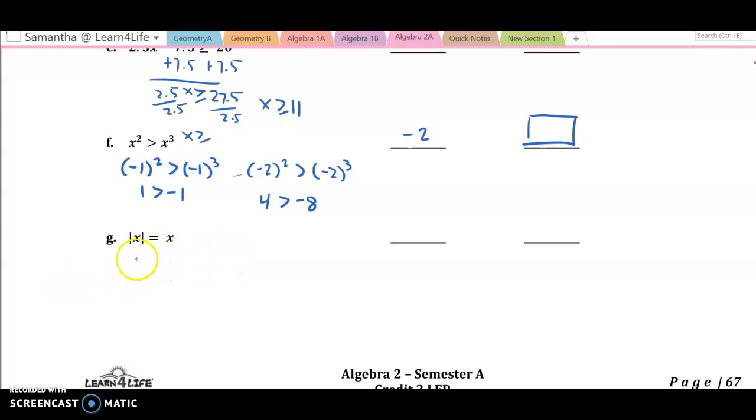Okay, absolute value of x is equal to x. Anything that's inside of the absolute value comes out positive, right? So if I did like -2, absolute value of -2, what would that be? +2, right? Absolute value of -2 is +2. So that wouldn't work. So basically any positive number, like absolute value of 3 equals 3, that works. Any positive number. So you give me another one.